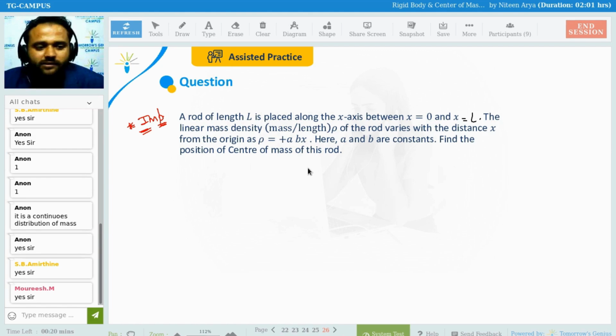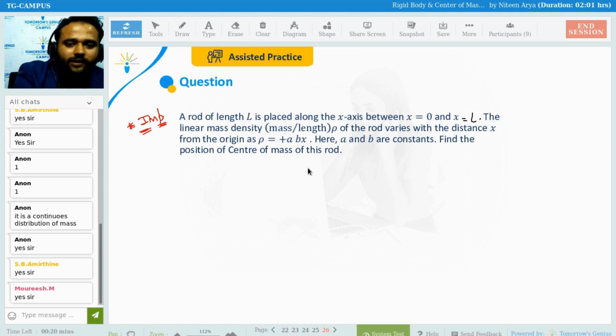Class assessment: 2L by 3 by 0. I got it. It is not that easy. Okay, see, I think I need to tell you, or are you guys doing it? Anyone? This is not the correct answer. Better this rho, the linear mass density, is already dependent on x.